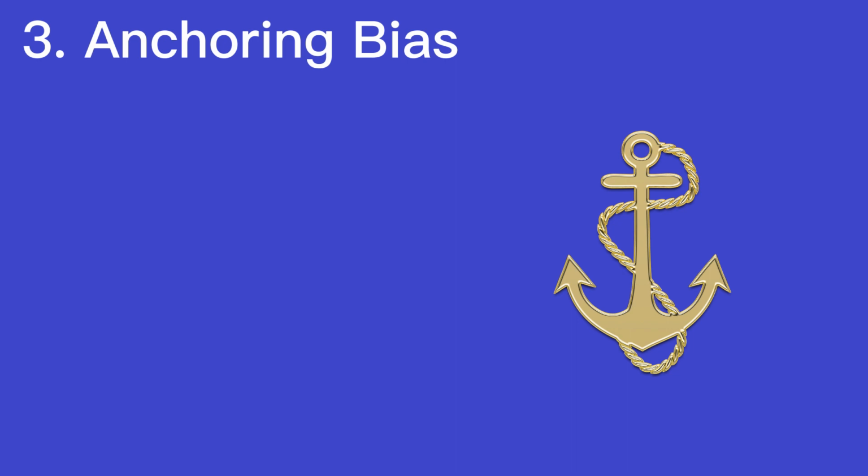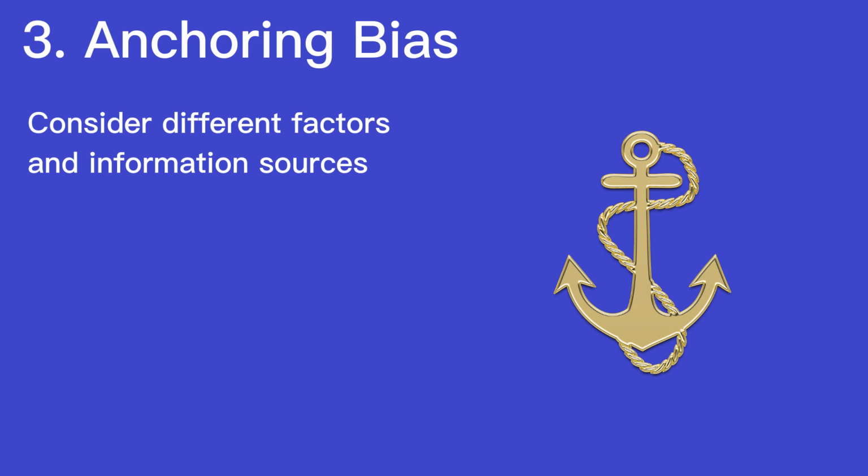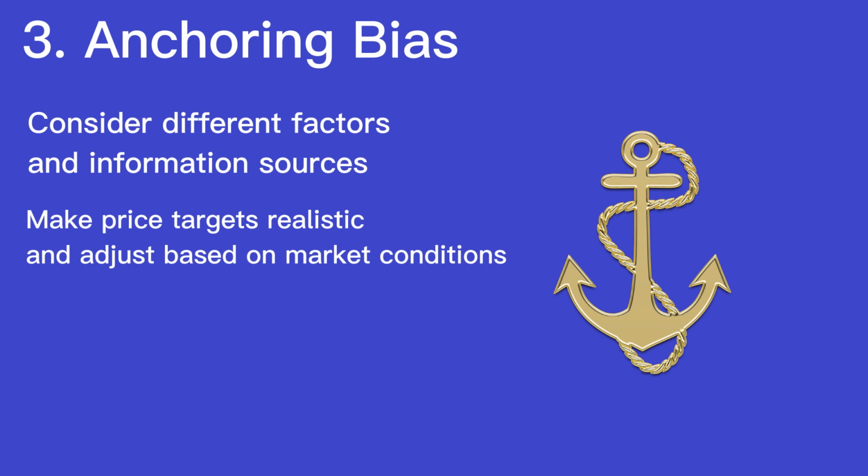when making a decision. In trading, this bias can lead to a trader holding onto a position for too long based on a past price level or target. To overcome anchoring bias, traders should avoid becoming fixated on a single piece of information and should instead consider a range of factors when making decisions. They should also set realistic price targets and adjust them based on market conditions.